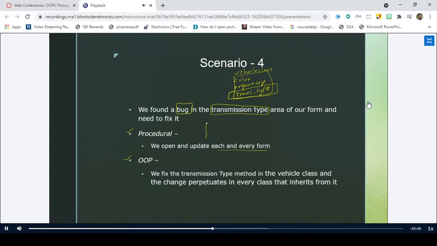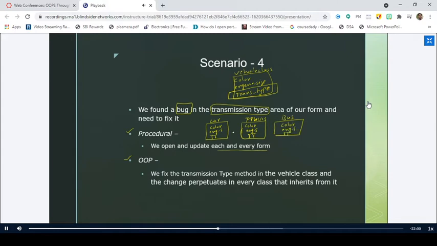Because in procedure oriented programming, what is happening here is we have car, we have vehicle, and truck, and we have bus. These are three different entities, right? These are three different objects. And car will have its own color, its own engine size, and its own transmission type. Similarly, truck will have its own color, engine size, and transmission type. Similarly, bus will have its own color, engine size, and transmission type.